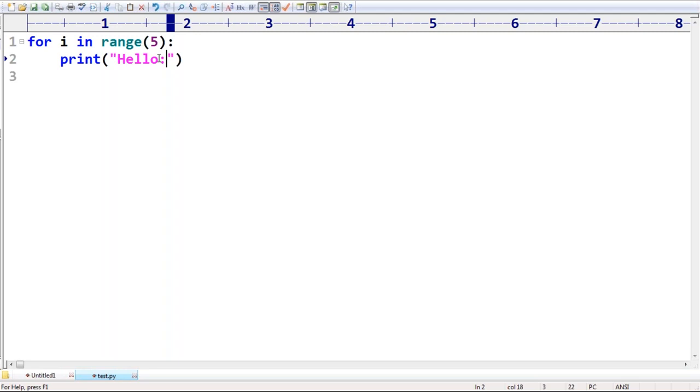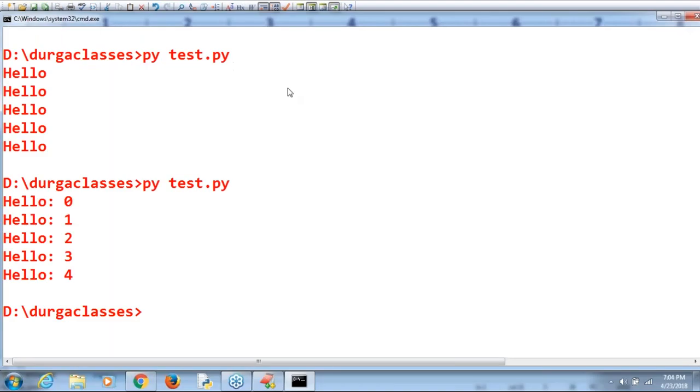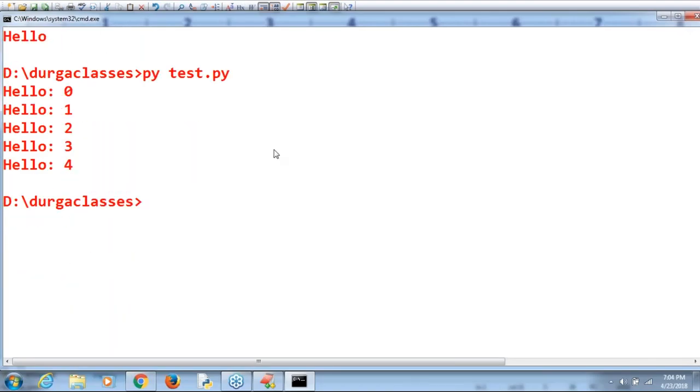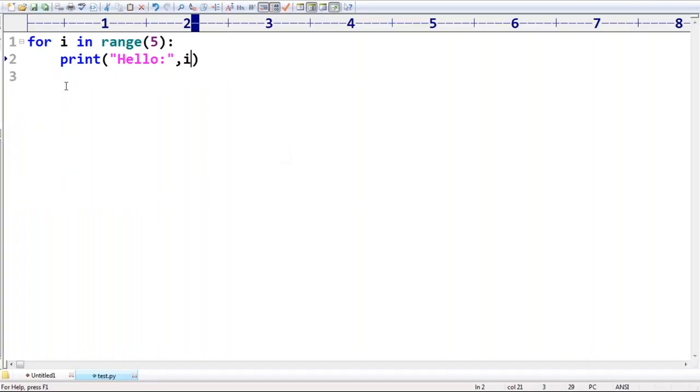Similarly, I want to access this i value also for each i in the given range of 5. What is the i value, sir? 0 to 4. I want to print the i value also. Then what is the output you are going to get? Hello 0, hello 1, hello 2, 3, 4. Up to this, any doubt? Please respond. How to use this for loop, you should have clear clarity, right?